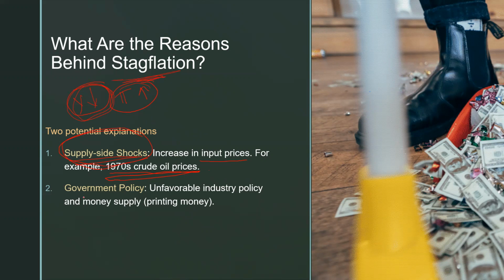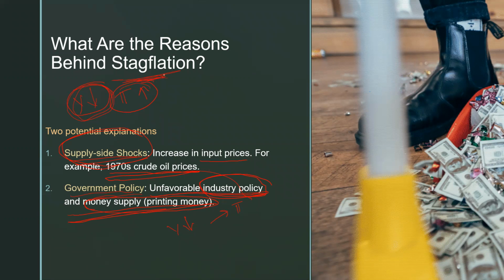Okay, for stagflation. The second thing is government policy. Whenever a government adopts a policy which is not favorable for industry, and prints money at the same time, whenever they print money and circulate it in the economy, that will lead to higher inflation. But since they have done an unfavorable industrial policy, that may lead to a fall in Y. So if these two are working, then that may also lead to stagflation.